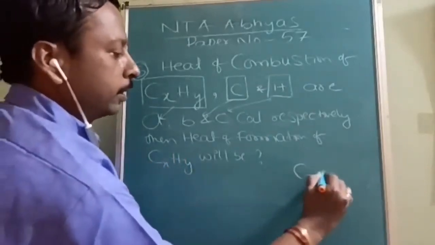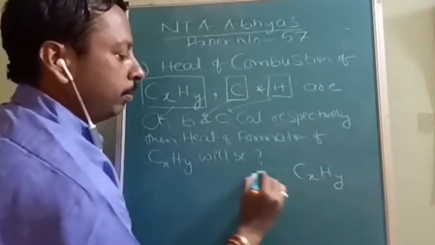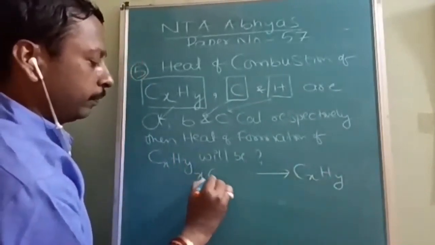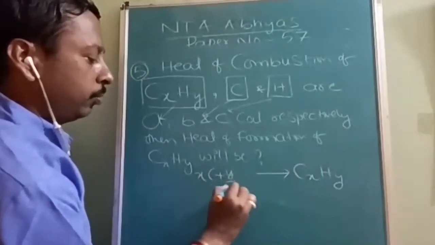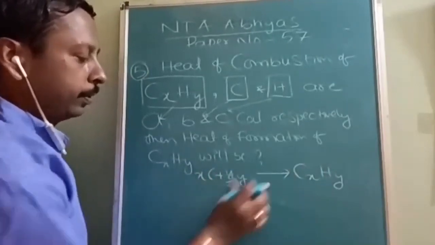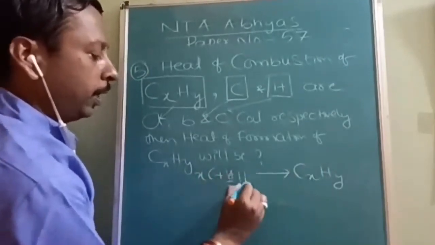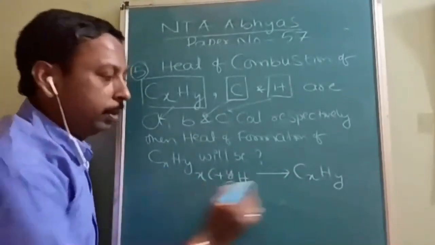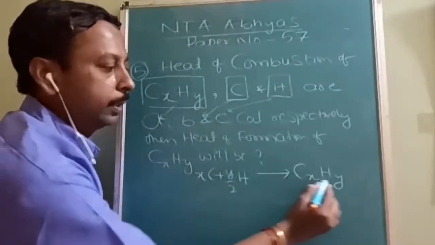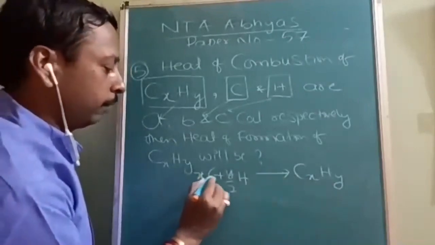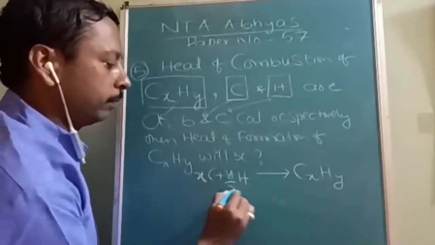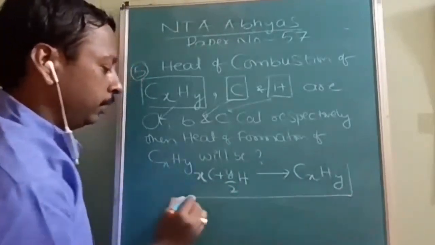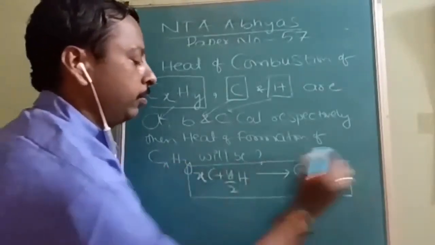So let us take CxHy to be formed from x moles of carbon and y by 2 moles of hydrogen. This is the reaction we need to form.